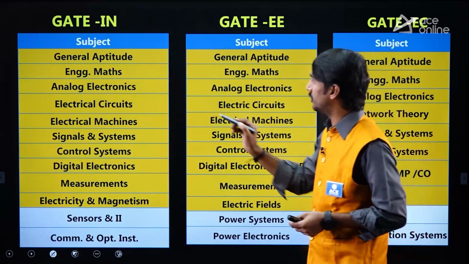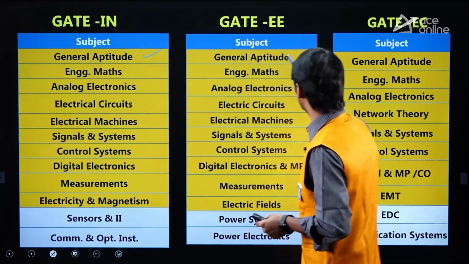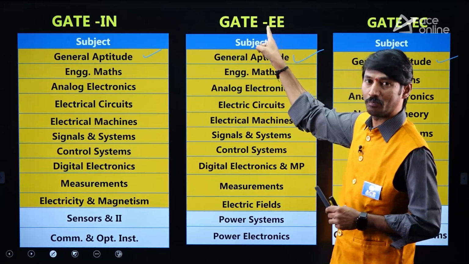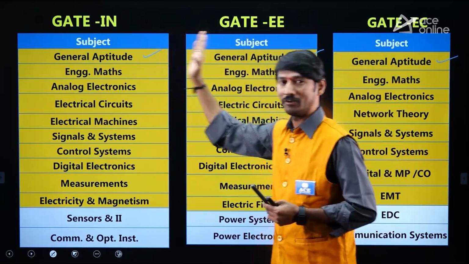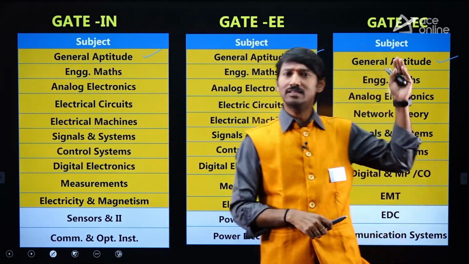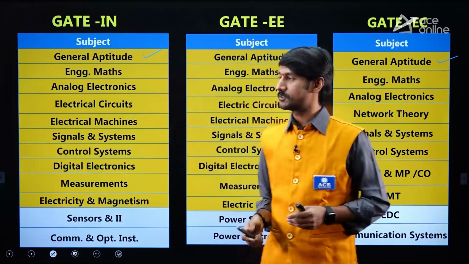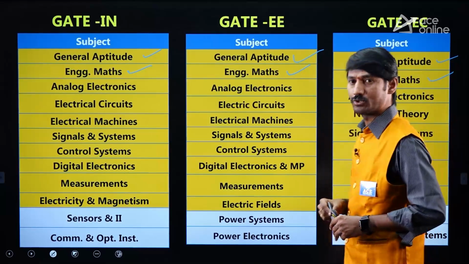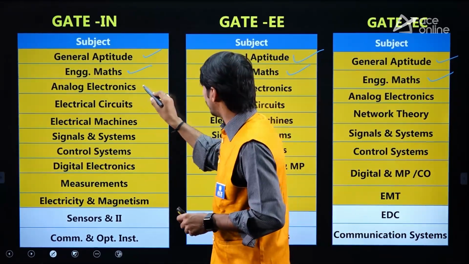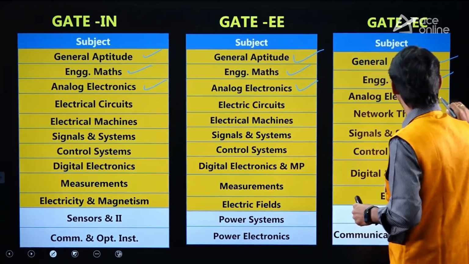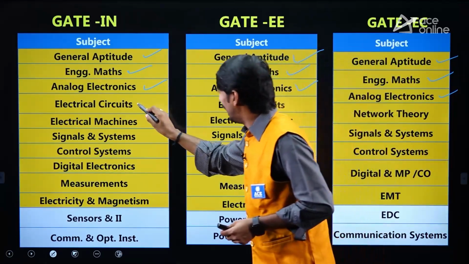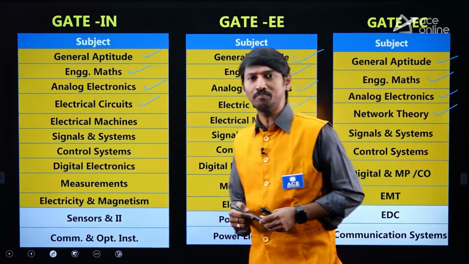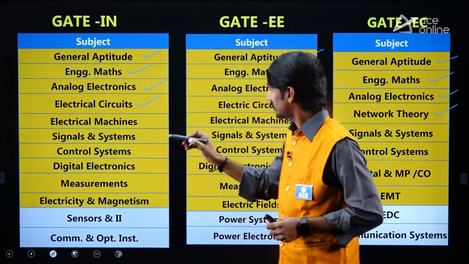Just let me spend some time here. General aptitude, it is there in every paper. Means if you prepare for the electrical paper, that will be common for the IN paper also. EC students also, yes, same syllabus. And engineering mathematics, here also same. Here analog electronics, analog. So three are common. Electrical circuits and network theory, of course both are same. Syllabus is also almost same.